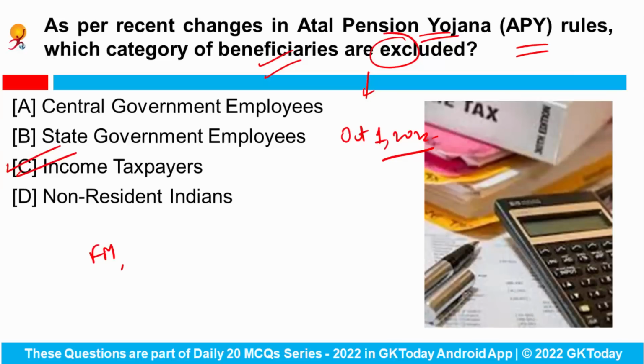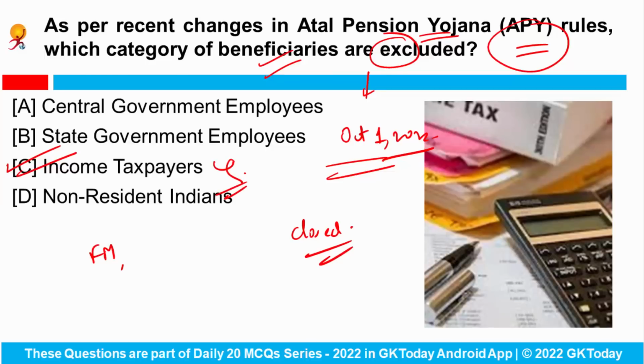And if an income tax paying investor joins this APY scheme on or after 1st of October, then the APY account will be liable to be closed. Okay. So from 1st of October 2022, income tax payers will not be included in the Atal Pension Yojana.